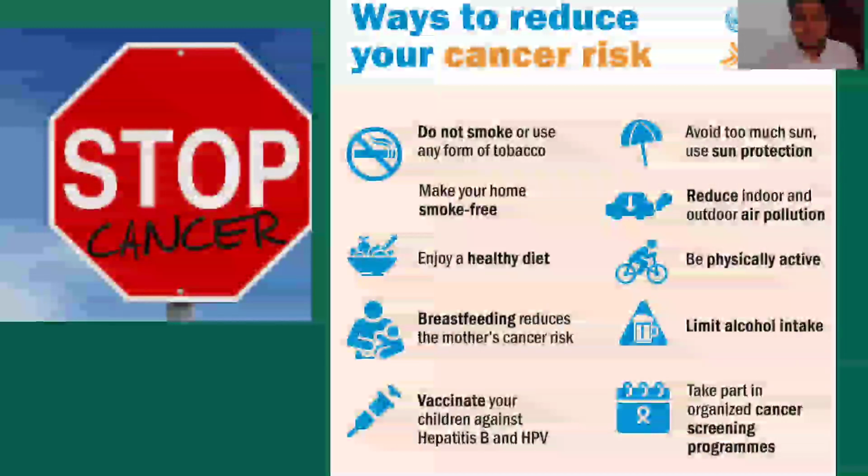So how to stop cancer? The ways to reduce cancer are listed. We can see some of them. Do not smoke or use any form of tobacco. Make your home smoke-free. Enjoy a healthy diet. Breastfeeding reduces the mother's cancer risk. Vaccinate your children against hepatitis B and HPV. Avoid too much sun, use sun protection. Reduce indoor and outdoor air pollution. Be physically active. Limit alcohol intake. Take part in organized cancer screening programs. So these are the methods that we can use to reduce cancer.